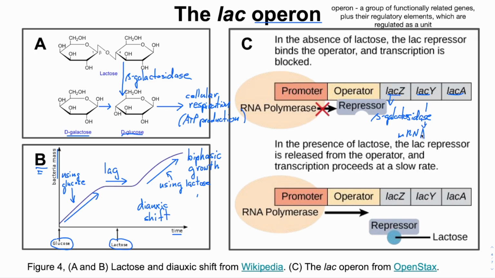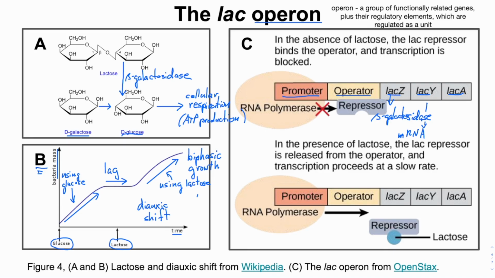Consider the efficiency of this arrangement for a moment. All three proteins are needed to use lactose, so they're all regulated together. That doesn't happen in eukaryotic cells. The other part of the operon is the controlling elements. In this context, the word element means a DNA sequence to which proteins bind to regulate transcription. The controlling elements here are the promoter and the operator.